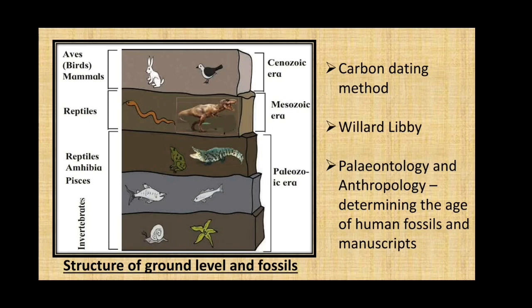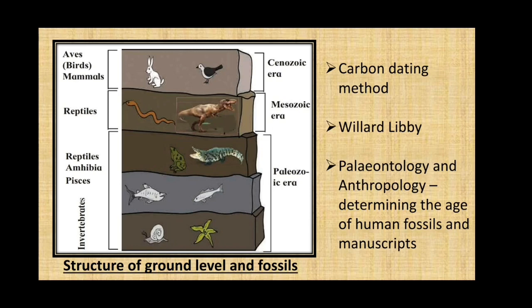First, we had invertebrates. With the gradual changes, reptiles, amphibia, pisces, they were formed. That era was called the Paleozoic era. Then Mesozoic era, where you can see presence of dinosaur, which then became extinct.